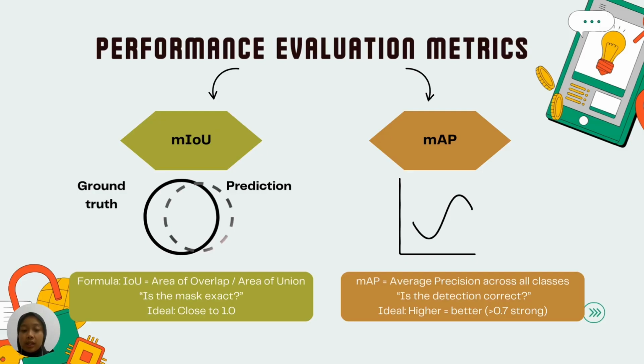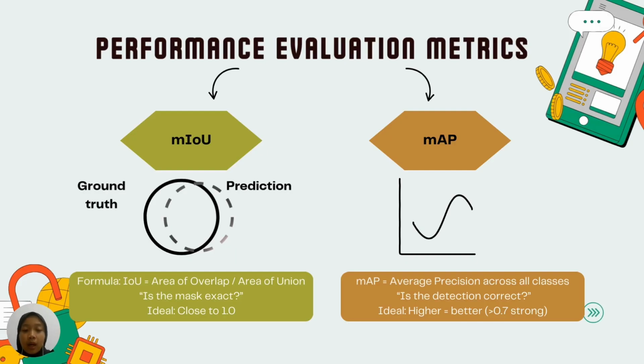It doesn't just ask, did you find it? But how confidently and consistently did you find it across different scenes and confidence levels. A high MAP means our system rarely misses anomalies and rarely raises false alarms. Together, these metrics give us a complete picture. MIOU ensures we know exactly where the anomaly is, and it is critical for application. And MAP ensures we can trust the detection, that we are not missing real threats or crying wolf.